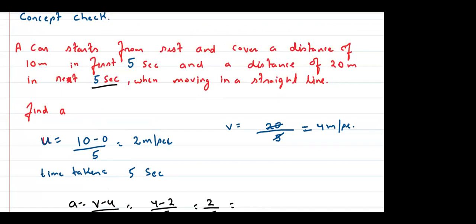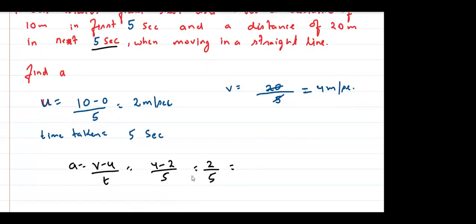समझ में आ रहा है? Right everyone? सबको समझ में आया? टाइम जिसने 10 seconds लिया उसको समझ में आ रहा है? Time taken, why time taken is 5 seconds? Because initial 5 seconds में वो already 2 meter per second हो गया था. तो next 5 seconds में वो 4 meter per second हुआ. So जो change हुआ, that changes in 5 seconds, right? So this is 4 minus 2 by 5, which is 0.4 meter per second square. हाँ या ना? अब समझ में आया ये सबको? Everyone? Yes, sir.